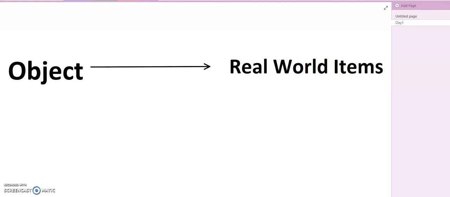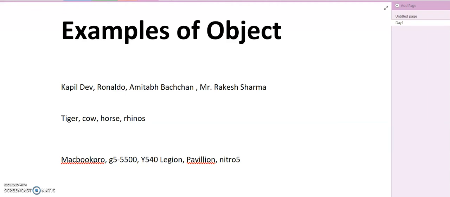If you're using a phone, then that mobile phone can be treated as an example of object. If you can see a lamp along with you, then that can be an example of object. A pen can be an example of object. So everything around you can be treated as an example of object, and every real world item. So here are a few examples of object. Whatever you see, please ignore the spelling. I am not very concerned here about the spelling, but the concept, right? So everything on your screen right now is an example of object.